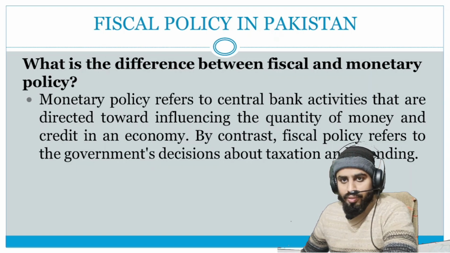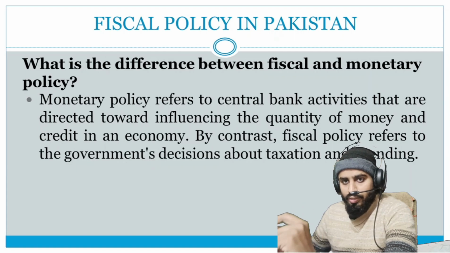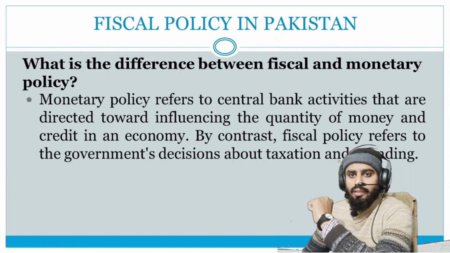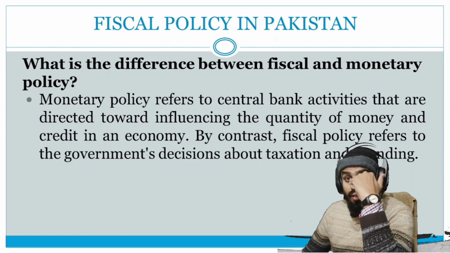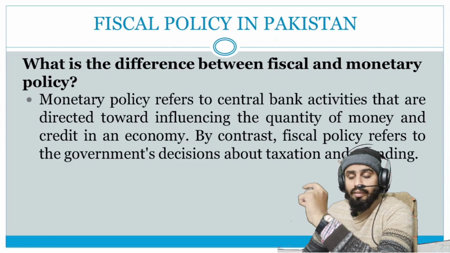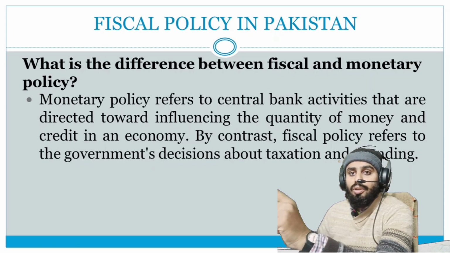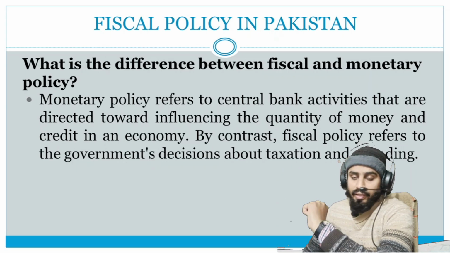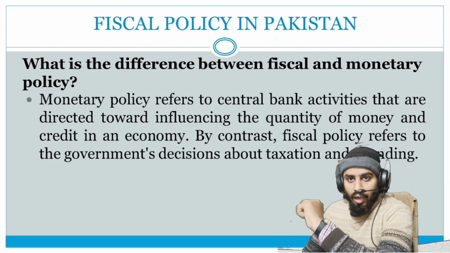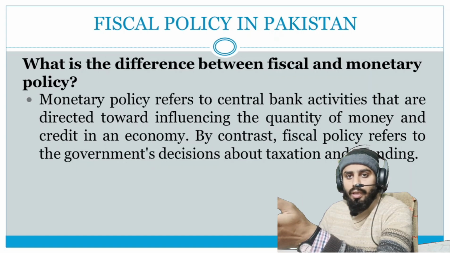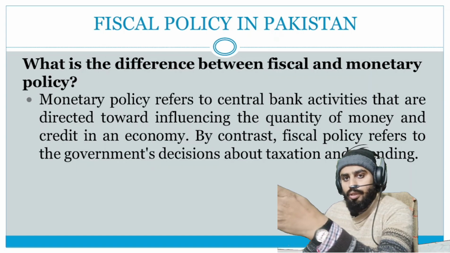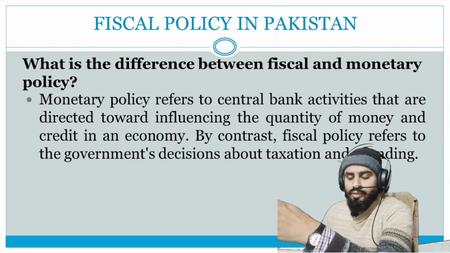So it is clear from this paragraph that the monetary policy is designed by the central bank of the country, and the main objective of the monetary policy is to control the circulation of money and the credit in the country. How can they control circulation of money and credit? It is another topic, but today we will discuss only the fiscal policy.